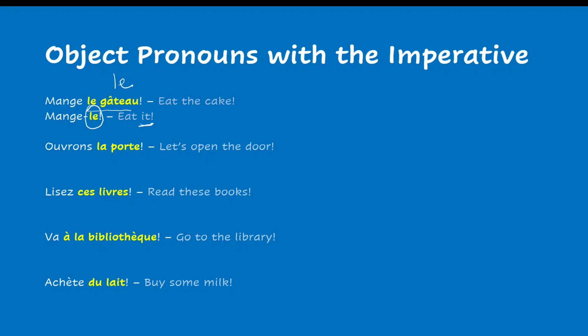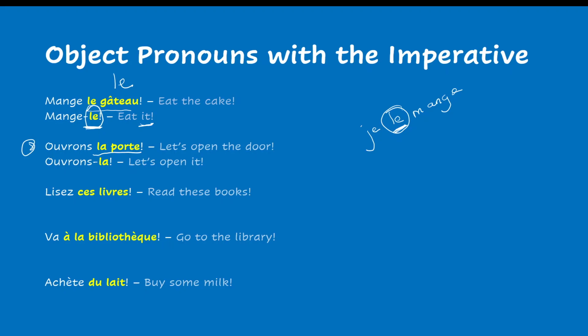But it is quite unusual because up to now, if you remember, the object pronouns always come in front of the verb. For example, je le mange. Sorry. Je le mange. So in a regular sentence, we learned that the object pronoun is usually placed in front of the verb. In the imperative, they are placed behind the verb. So, second example, ouvrons la porte. Let's say here we want to replace la porte by a pronoun. It's a feminine noun. It's going to be ouvrons-la.